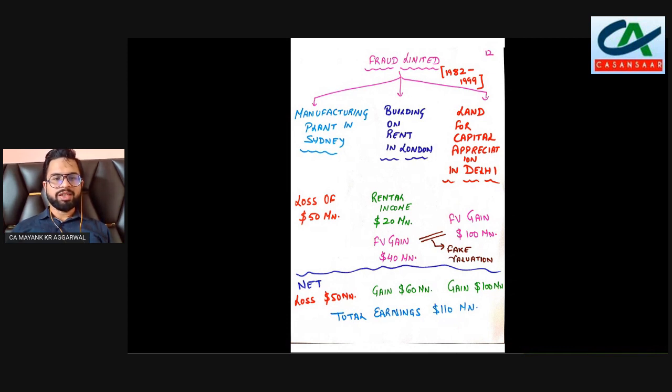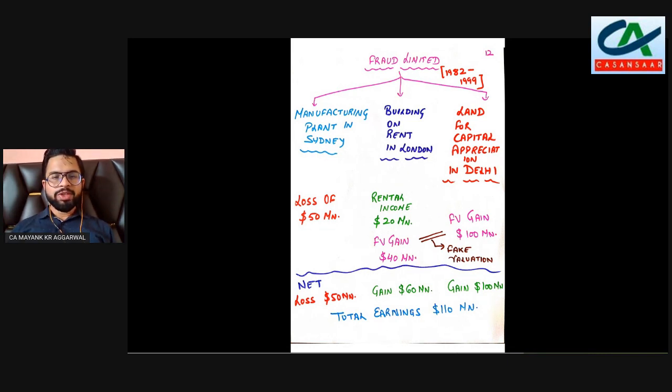So, the entity has a manufacturing plant in Sydney which has reported a loss of $40 million. The entity further has a building on rent in London, which reported rental income of $20 million and fair value gain of $40 million. While the entity also has land for capital appreciation in Delhi. Capital appreciation means the entity has purchased some land and has not used it, and has only kept it for capital appreciation, like it will sell it in future when the value of land exceeds.